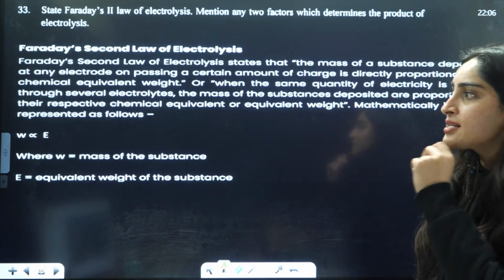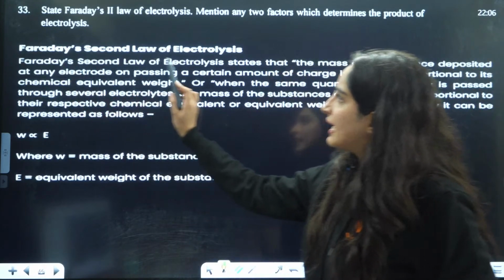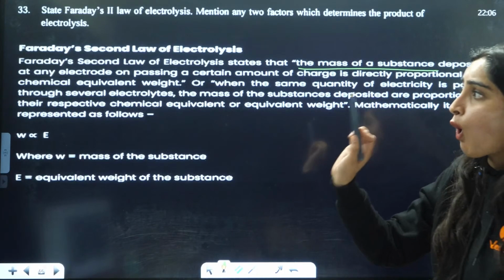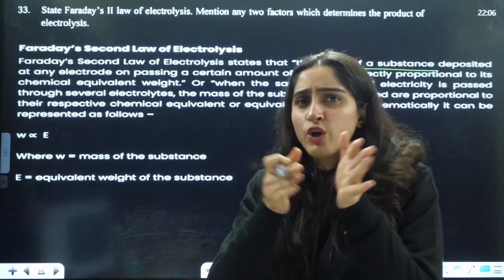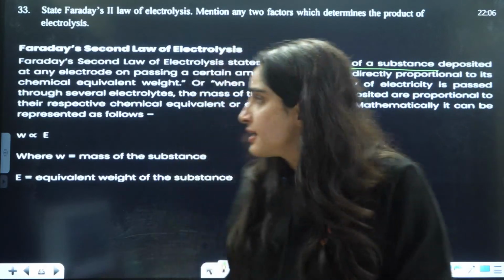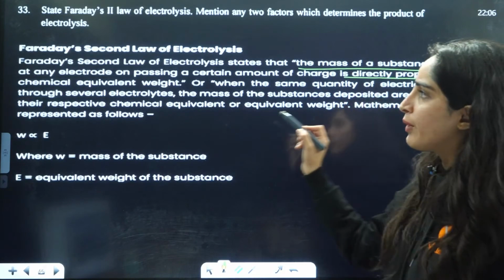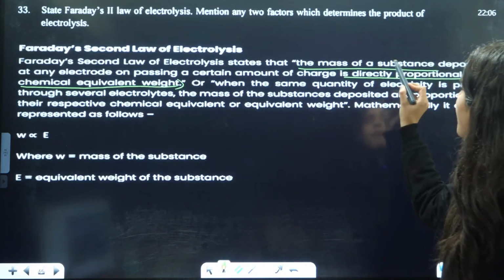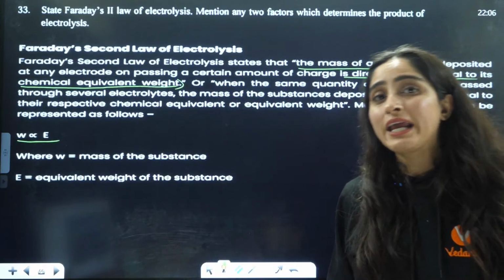Faraday's second law of electrolysis states that the mass of substance deposited at any electrode, on passing a certain amount of charge through electrodes in series, is directly proportional to its chemical equivalent weight. That means the mass of substance deposited is directly proportional to the equivalent weight.